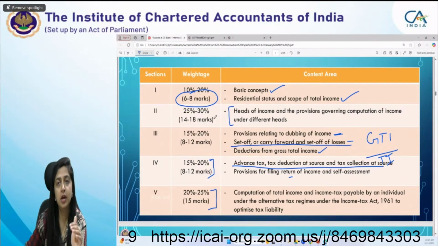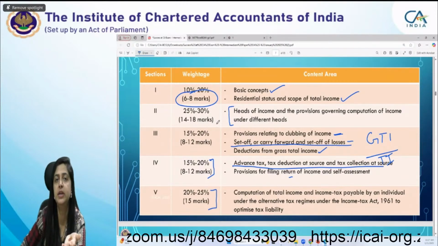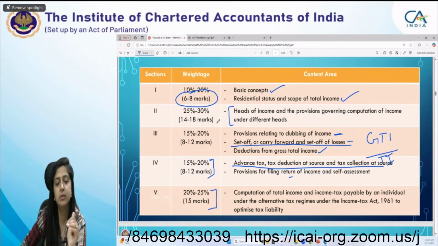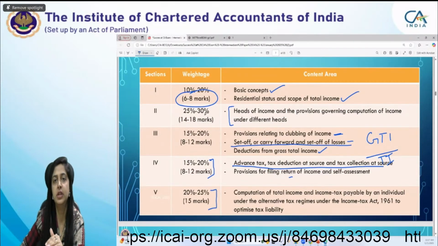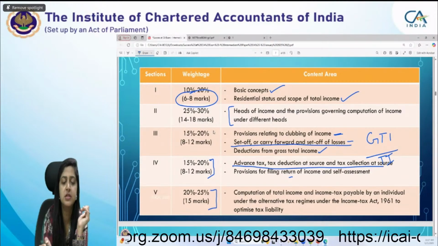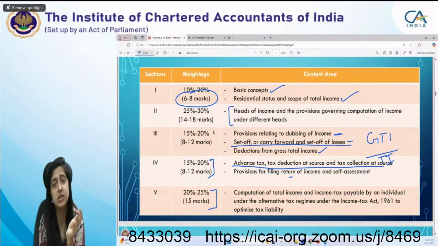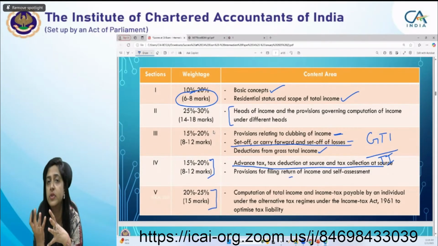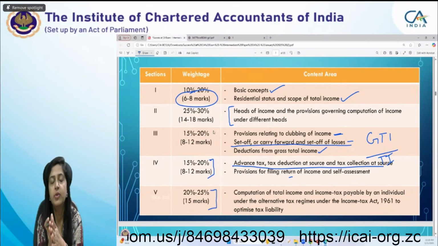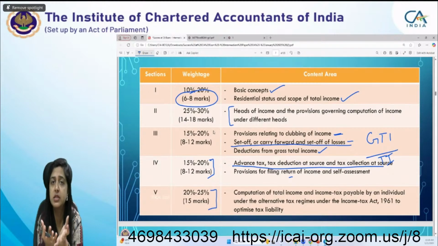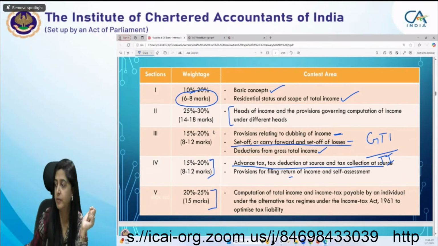So this is just a brief key of how many marks questions can come from which chapter. But for intermediate level, for this paper income tax law, it is not so relevant because otherwise also you have to study everything. You can't leave a chapter, saying, okay ma'am, basic concept and residential status is only 6 to 8 marks, so I'll skip this topic. No, because residential status, I told you, is very much important to determine whether any income is in the scope of the assessee or not. And basic concept covers all your rates, your foundation, your fundamentals. So you can't skip any topic at the intermediate level for income tax law.